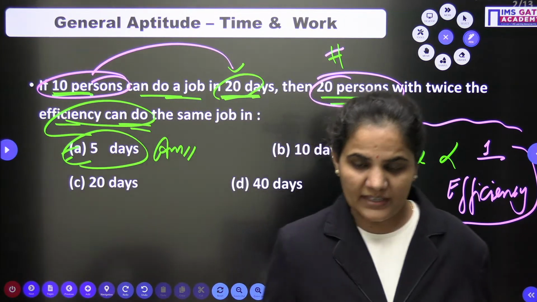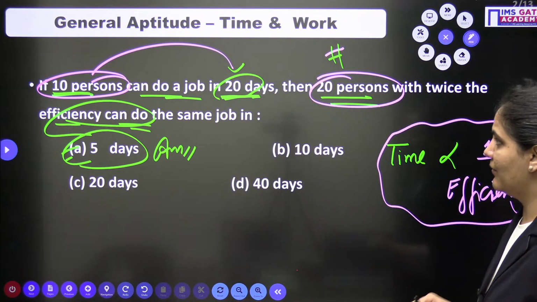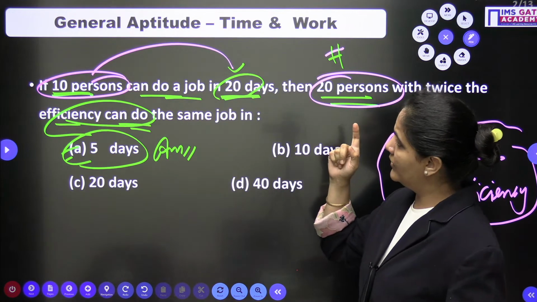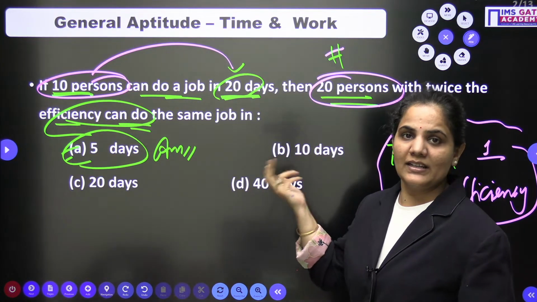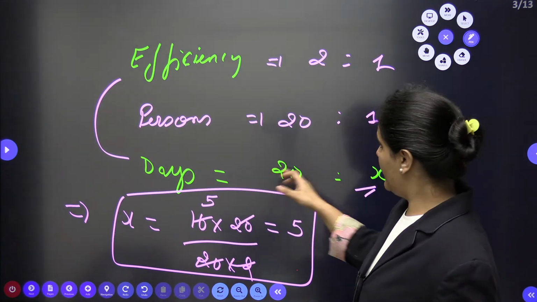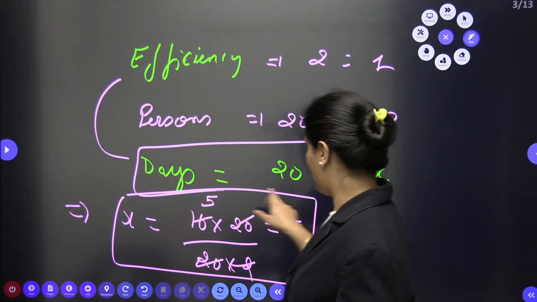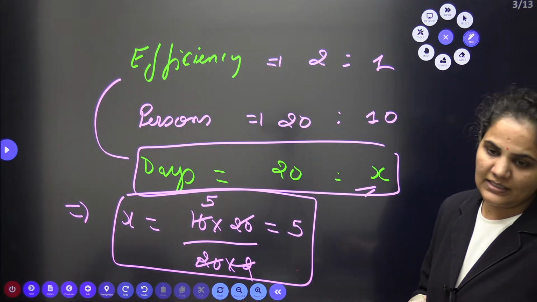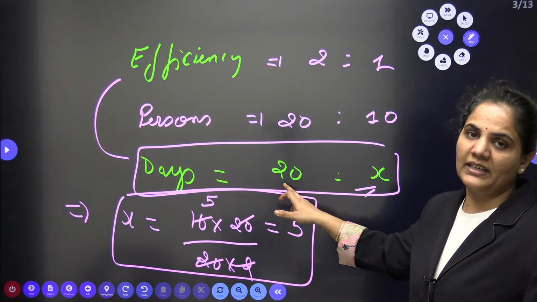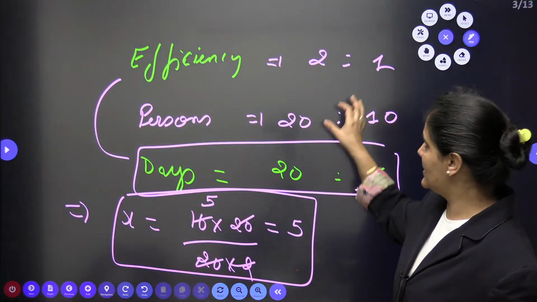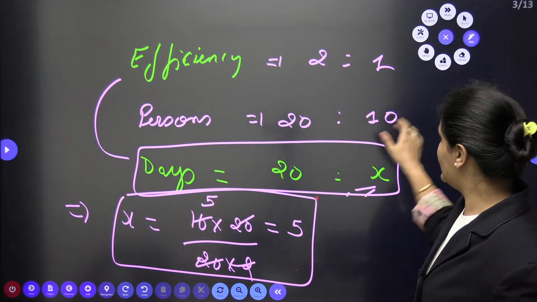Two things are already given to us, and the third one we can find out. The number of persons we have is 10 and 20, the number of days is 20, and then we don't know the next, so I am assuming it as x here. Why do I take this as opposite? One question can arise in your mind: ma'am, why do you not write x is to 20? Because the time is reciprocal to the efficiency. That's why I want to equate these two things.